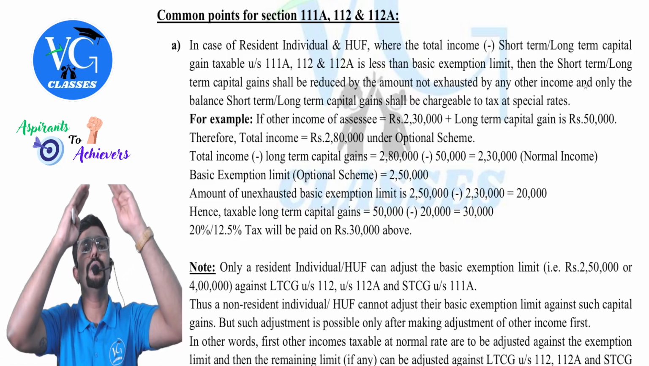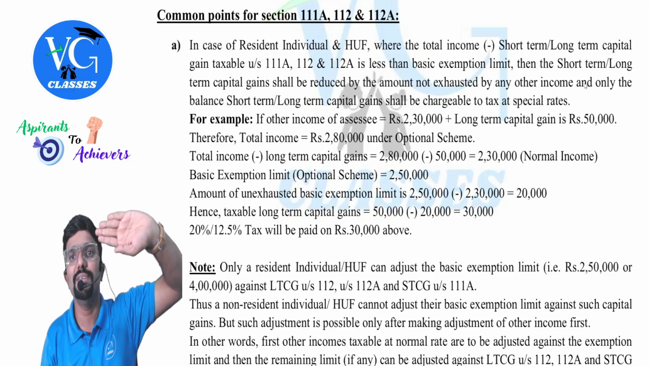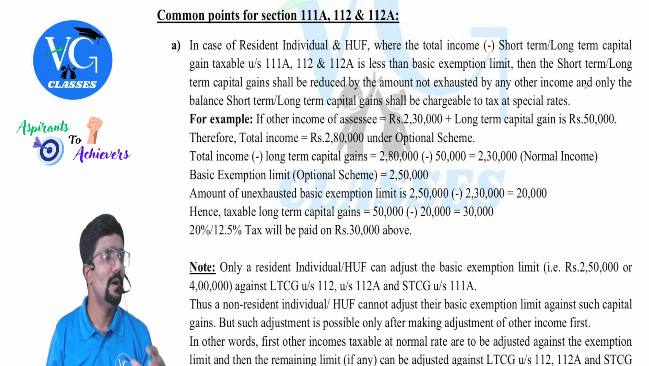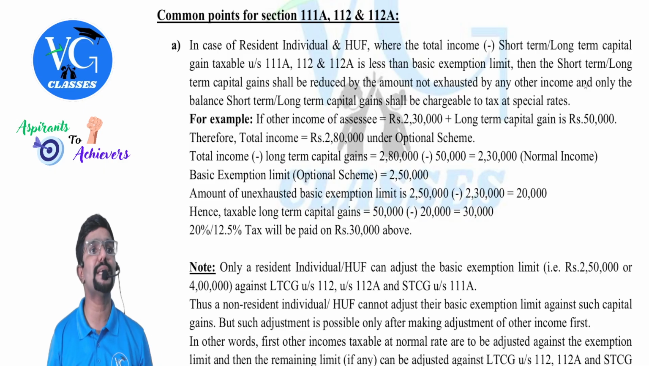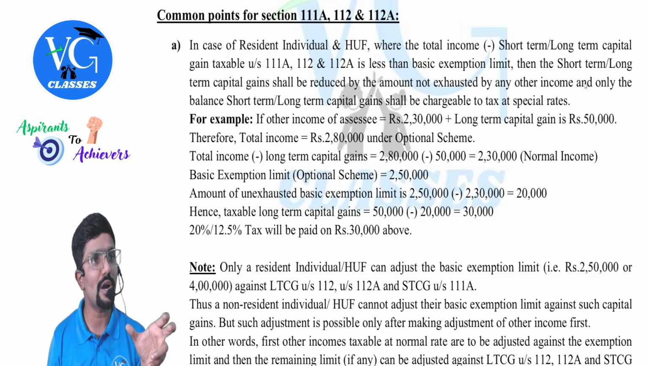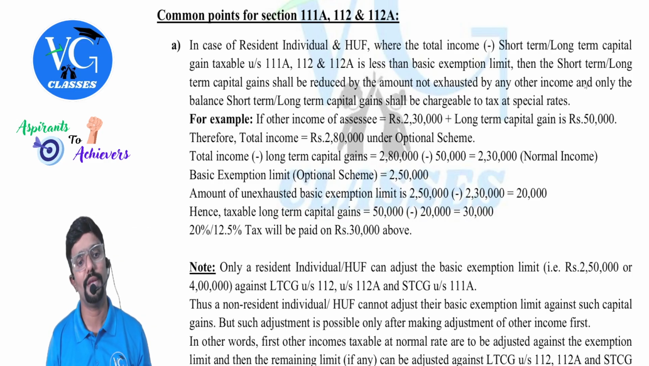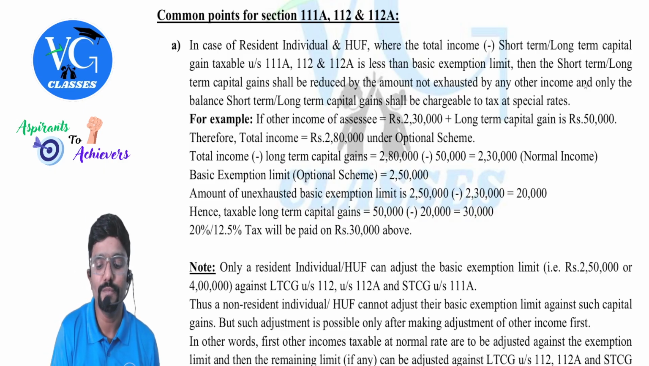Guys, whenever my total income includes special income, what do we do? In the tax rate chapter, we have learned: first, we calculate tax on special income, then tax on normal income. On normal income, what tax rates are applicable? Slab rates for individual and HUF. But if normal income is less than the basic exemption limit, then whatever the shortfall is, we can adjust it against capital gains special income. But please be careful. This is available only for whom?